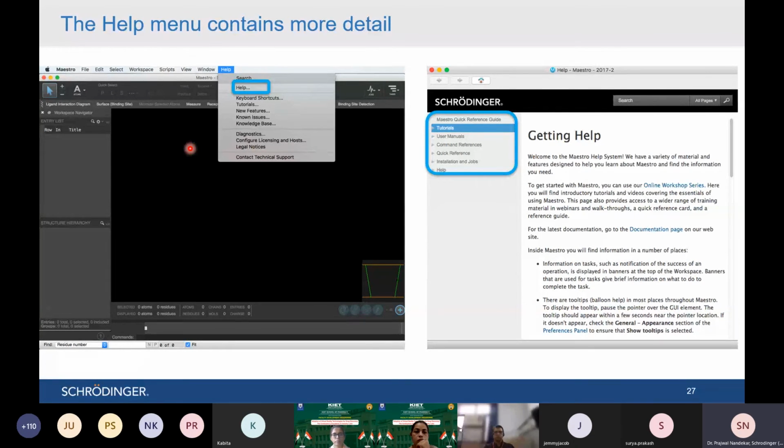But the best thing with Maestro is the help button. Whenever you are stuck at some point, whenever you have any questions, so this is the Maestro interface you have. You always have the F1 help button. If you simply go to help and help, it will open the Schrodinger's help panel, in which you can find various tutorials, manuals, and descriptions of all options, the steps which you need to follow. If you want to read it by yourself, then everything is present here. You can simply follow it, and you're able to understand and able to solve the problem.